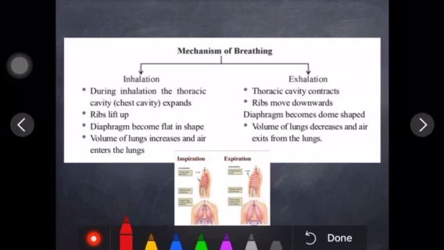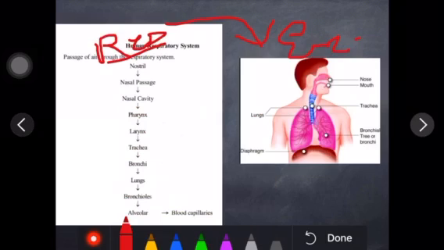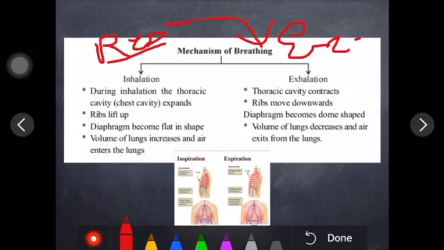Fine. So now we will observe the mechanism of breathing, how breathing takes place. Before that we keep revising respiration. So where does oxidation of glucose take place, right? And now we are doing breathing, where the exchange of gases takes place. So where does the exchange of gases take place? In the previous slide I explained that it is in the alveoli. So let's see. In the breathing mechanism, two parts are there, inhalation and exhalation. As per the name we can understand, intake of air comes under inhalation, and when we remove air from the body, that is called exhalation.